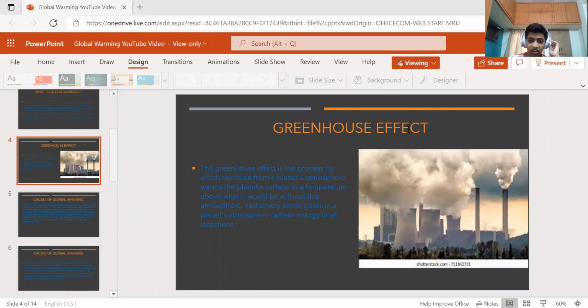I'm going to say about the greenhouse effect again. The greenhouse effect is the process by which the radiation from the planet's atmosphere warms the planet's surface to a temperature above what it would be without this atmosphere. Radioactive gases in a planet's atmosphere radiate energy in all directions. It can go anywhere, like here, there, and even in our house also.